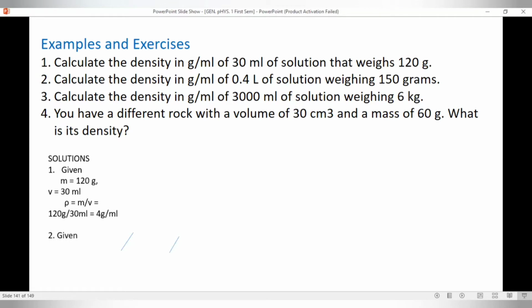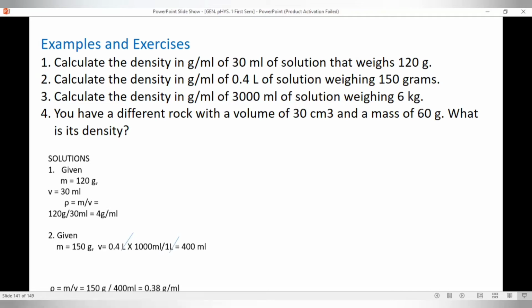Number 2, calculate the density in grams per ml again of 0.4 liters of solution weighing 150 grams. For number 2 given, we have 150 grams for mass and 0.4 liters for volume, which we will convert into ml. 0.4 liters, for every 1 liter you have 1000 ml. 0.4 times 1000 is 400 ml.